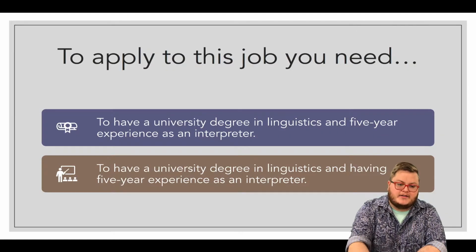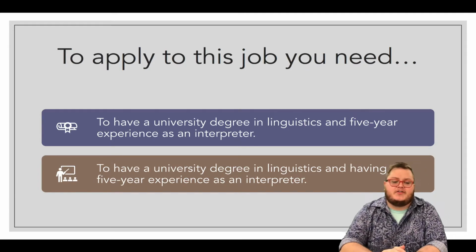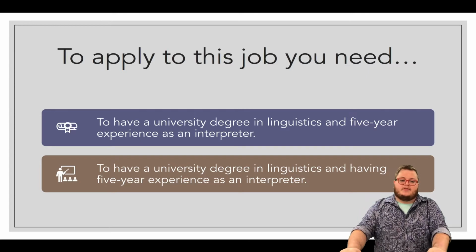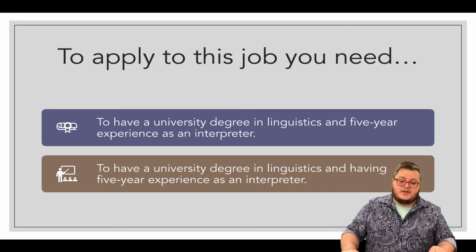Let's look at some practice here. So here are the two options. This will be similar to what your quiz potentially could be. To apply for this job, you need, so is it this? To apply for this job, you need to have a university degree in linguistics and 5-year experience as an interpreter. Or would it sound better if you said, to apply for this job, you need to have a university degree in linguistics and having 5-year experience as an interpreter?